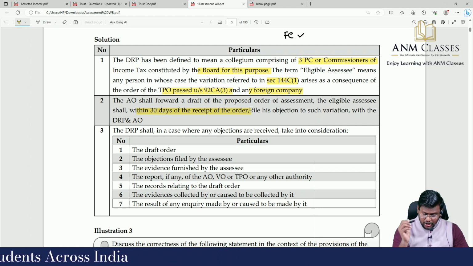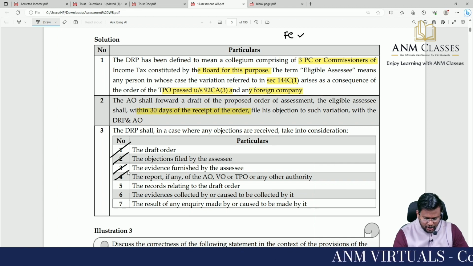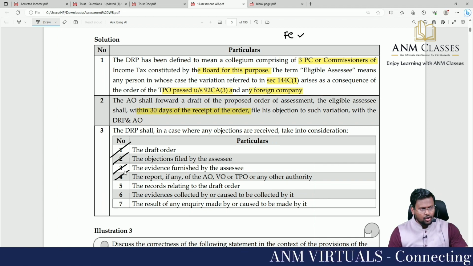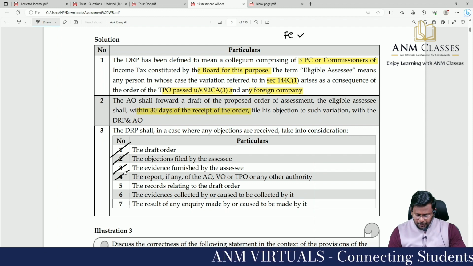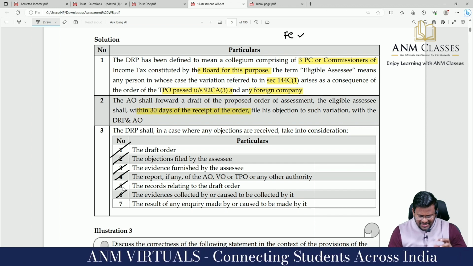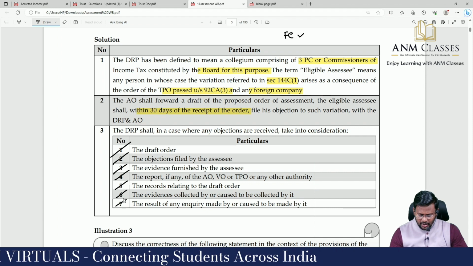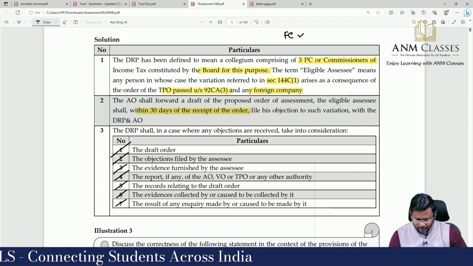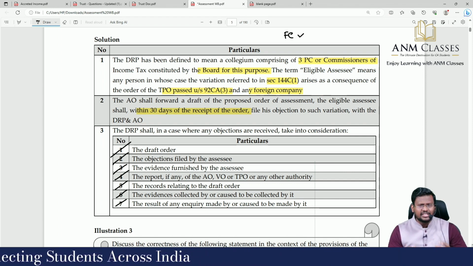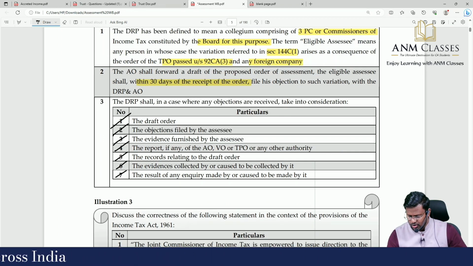The DRP shall, in a case where any objections are received, take into consideration the draft order, objection filed by the assessee, evidence furnished by the assessee, report if any of the AO, VO, TPO or any other authority, records relating to the draft order, evidence collected by or caused to be collected by it, or result of any inquiry made by or caused to be made by it. So after considering these many items, DRP will pass their final order. That's the process of DRP.